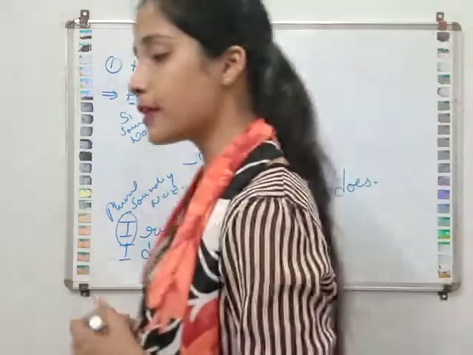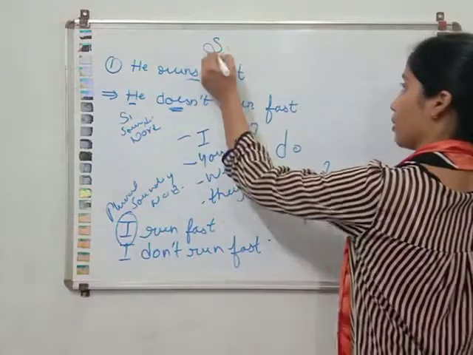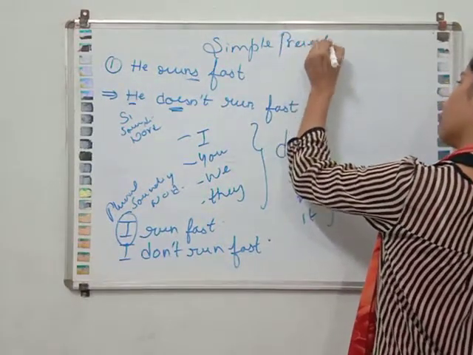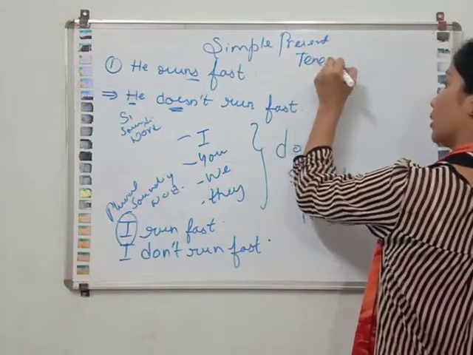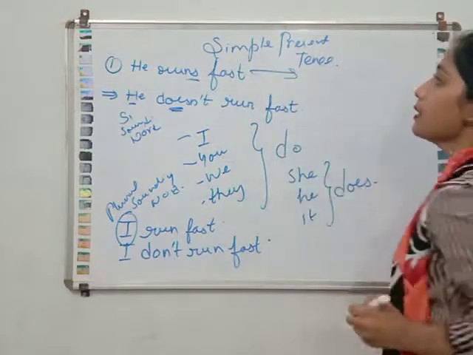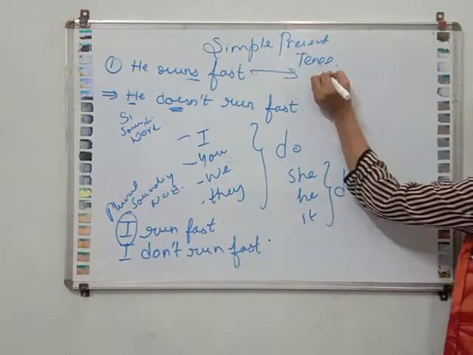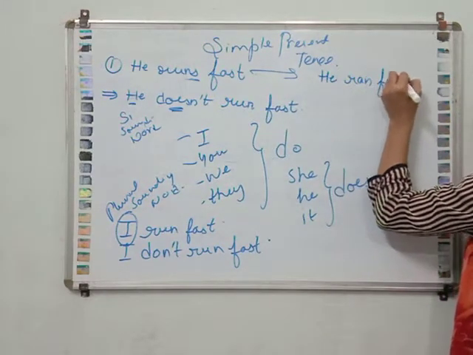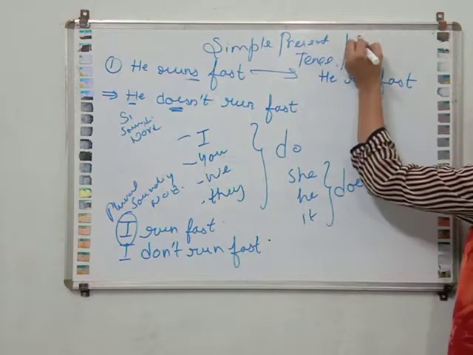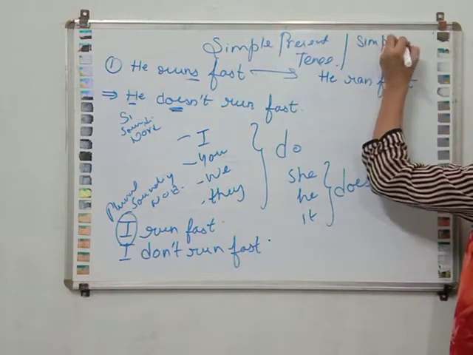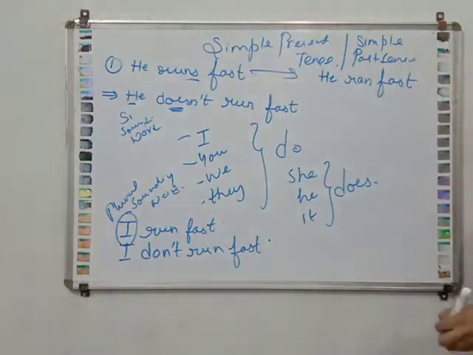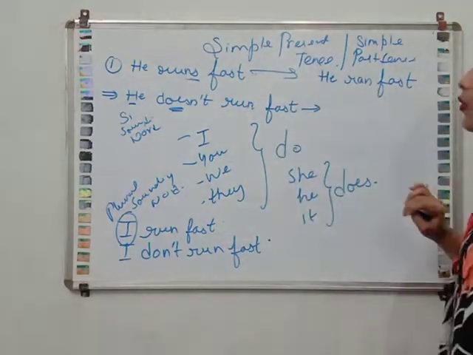Now, this sentence is in simple present tense. First of all, this sentence is in simple present tense. Okay. Now, if you write this sentence in simple past, how will we write? He ran fast. He ran fast. This sentence is simple past tense. Okay. Now, how will we frame it in a negative one?